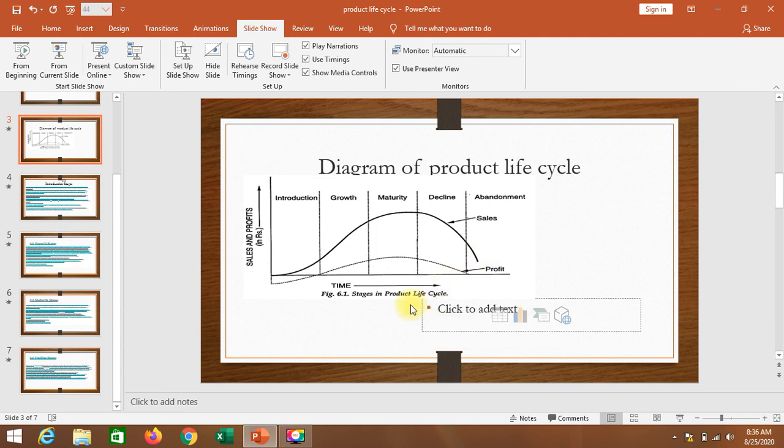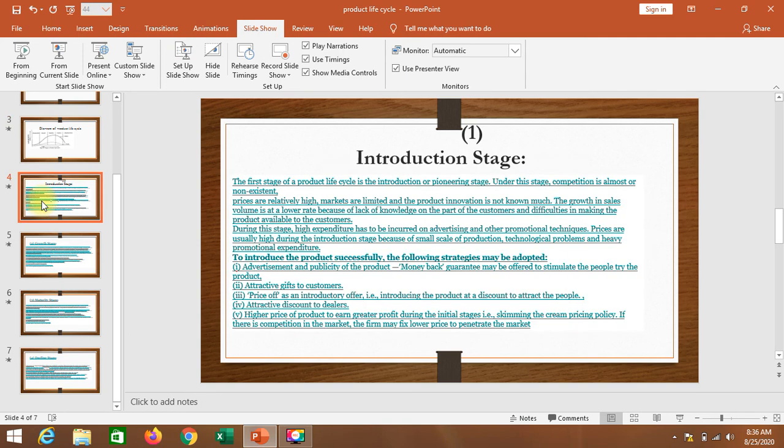So we will study deeply our next stage, that is the introductory stage. The introductory stage is the first stage of our product life cycle. It is very important in our product life cycle, because it begins when the company develops a new product idea. Here every company starts to innovate their product from a different idea. During production, sales are zero and the company's investment cost increases.